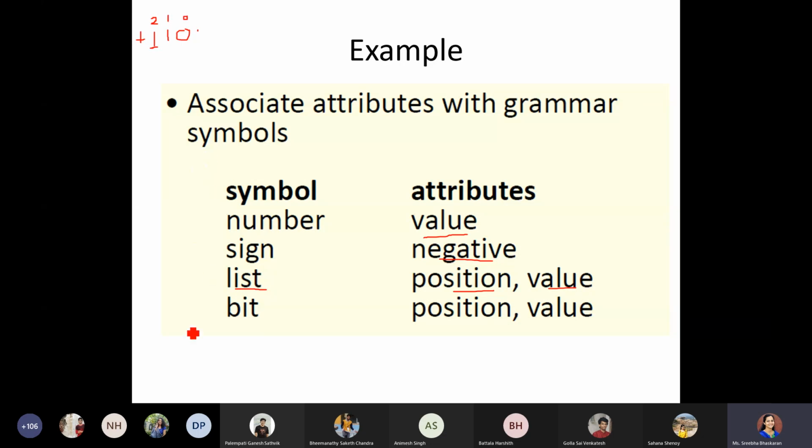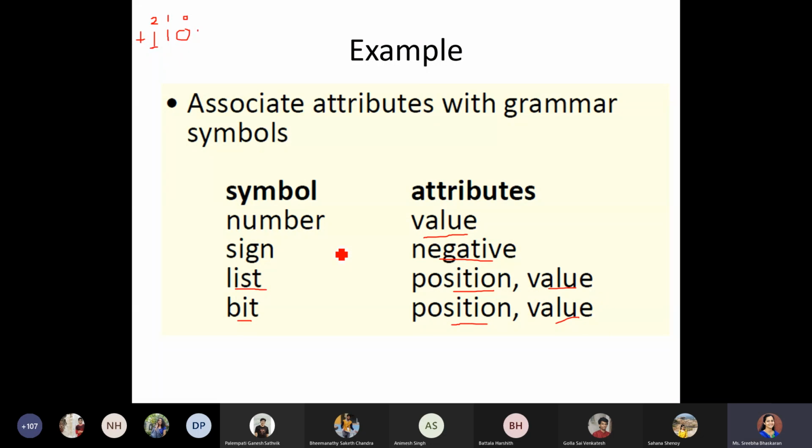Similarly for bit, when I'm saying 1 or 0, I should know what the bit position is and what the bit value is. So I will have two attributes for each non-terminal, that is for list and bit. I have a single attribute attached for non-terminal number and sign.